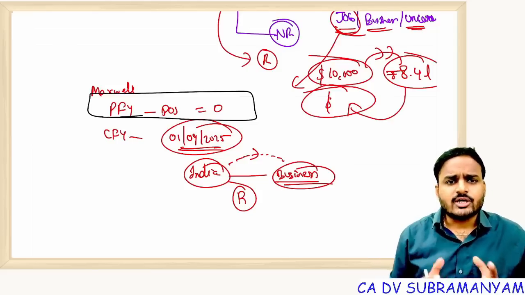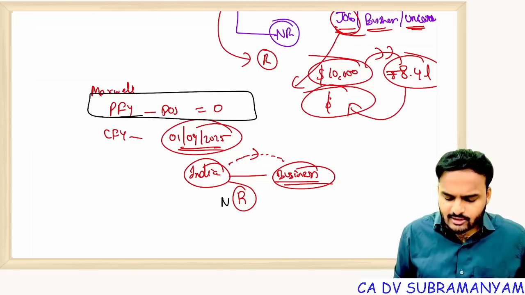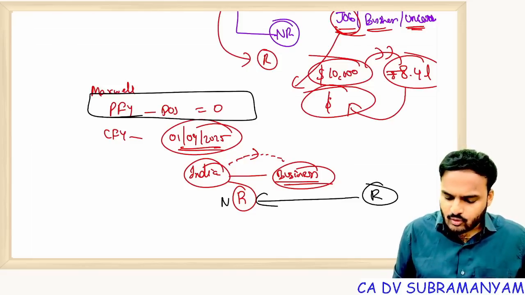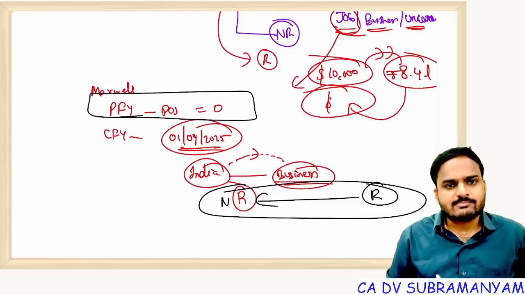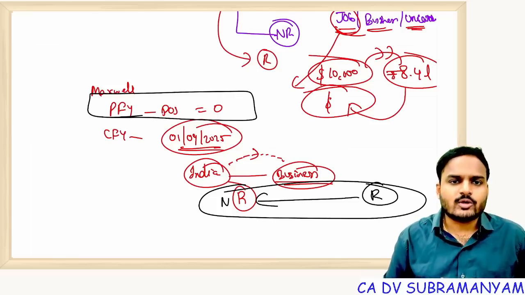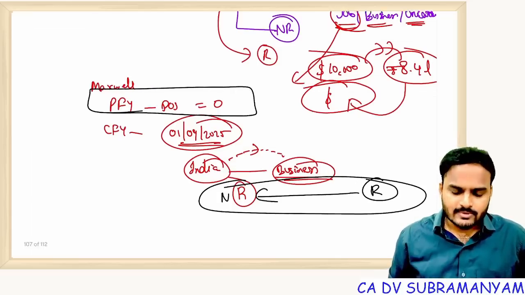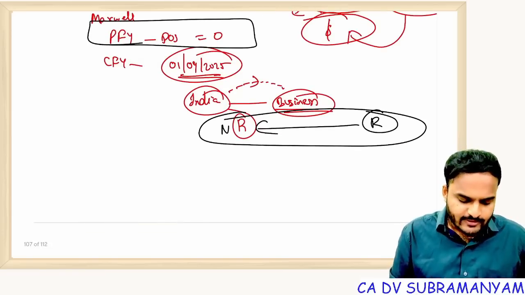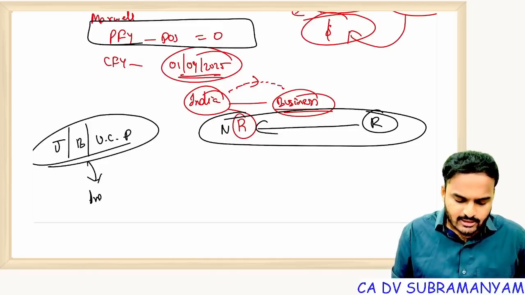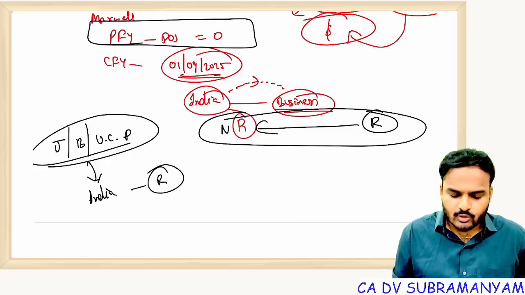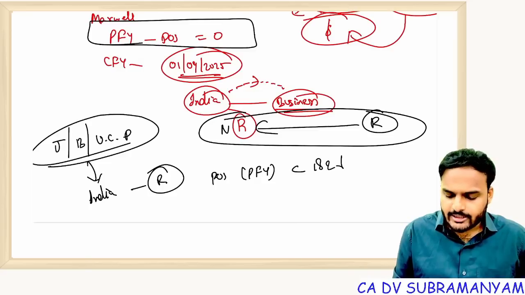The logic is very simple. If you call such a fellow a non-resident, then every person dealing with him, communicating with RBI, getting approvals from RBI is harassment only. So that's why, if the purpose of visit falls under the job category, business category, or uncertain period category, if he is coming to India, then he will be treated as a resident, even though his period of stay in the preceding financial year is less than 182 days.